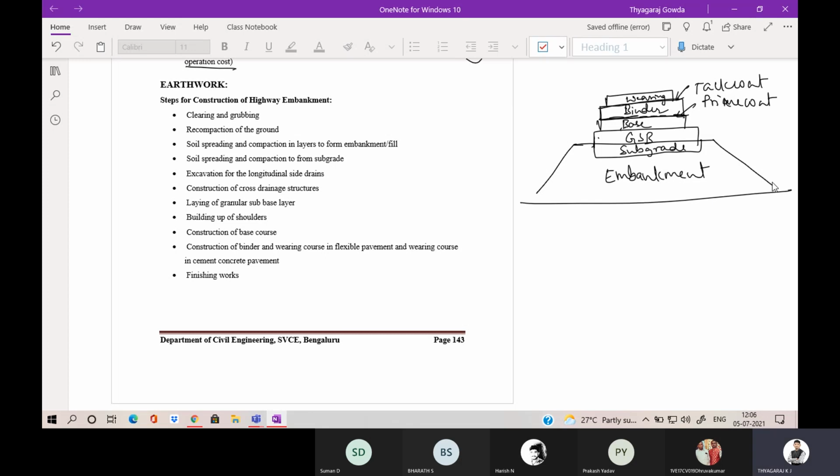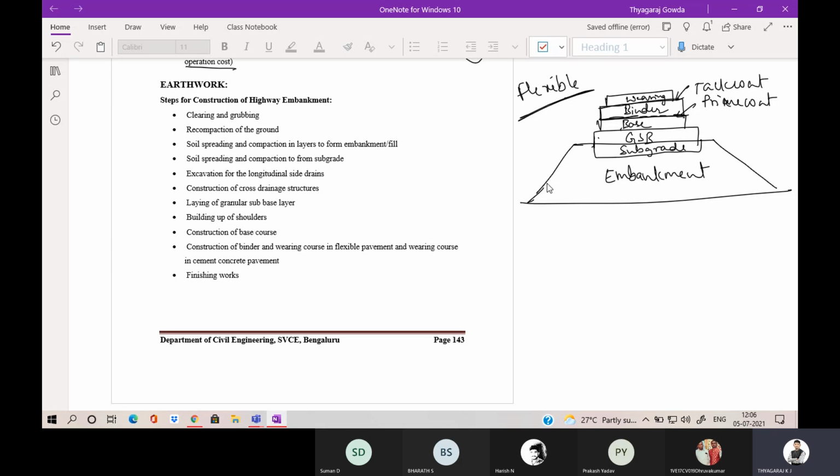Is it a flexible pavement or rigid pavement? Whatever I have written, is it rigid or flexible? Kindly respond. Rigid pavement? It is a typical cross section of a flexible pavement. So here there will be two criteria. One is embankment and another one is construction of road in the cut area.